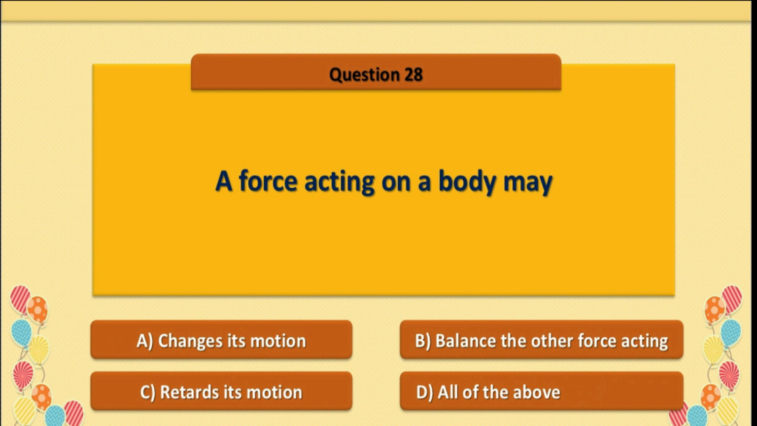Question number 28. A force acting on a body may, option A, change its motion, option B, balance the other force acting, option C, retard its motion, D, all the above. So option D is correct, all of the above.